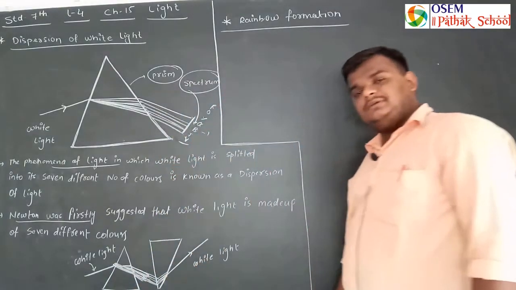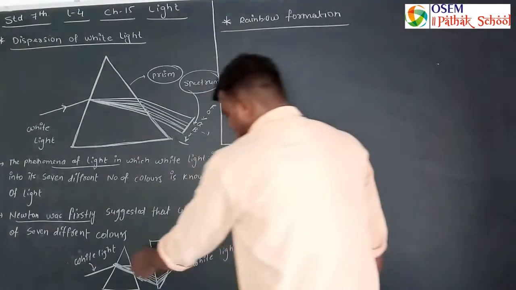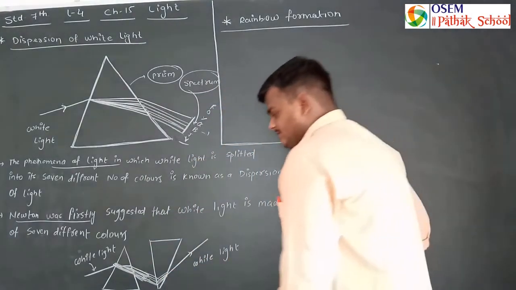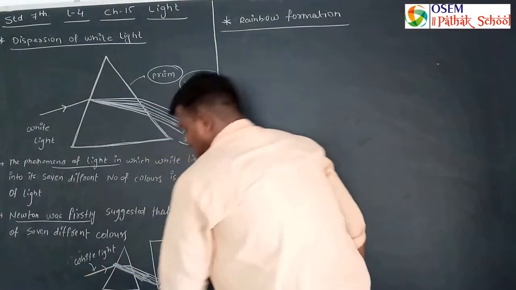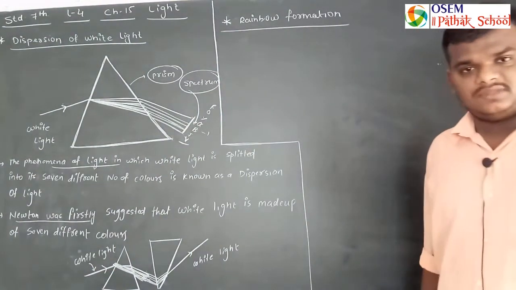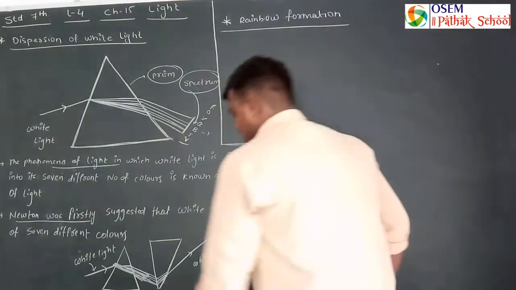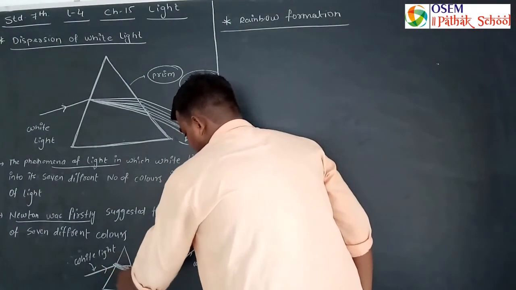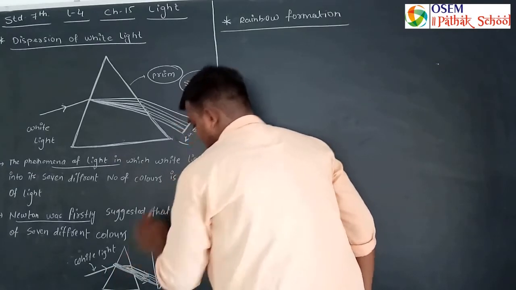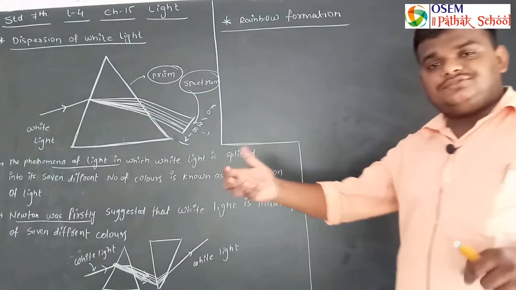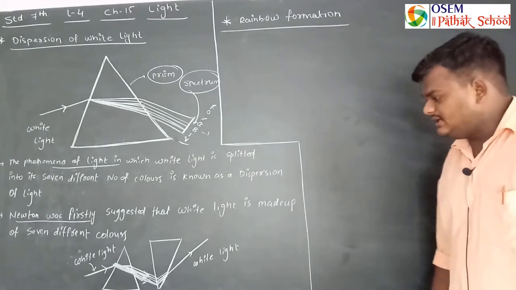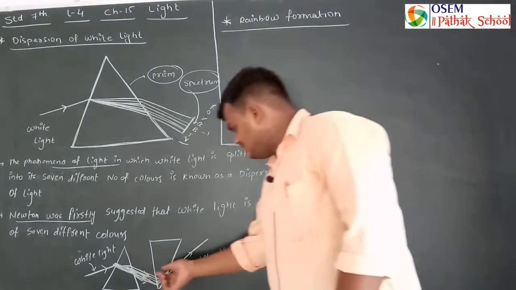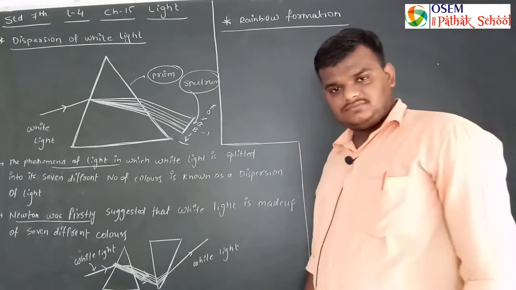In that experiment, a prism is taken, and white light is passed through the prism. We know that when the ray of light passes through the medium of a prism, it gets split into 7 different colors, and this is known as a spectrum.